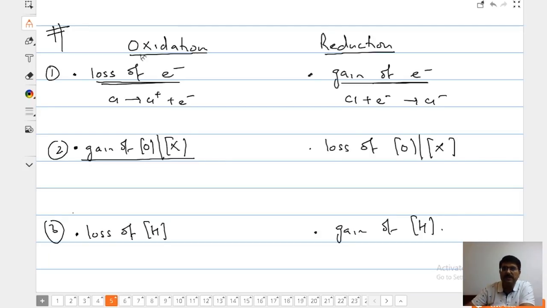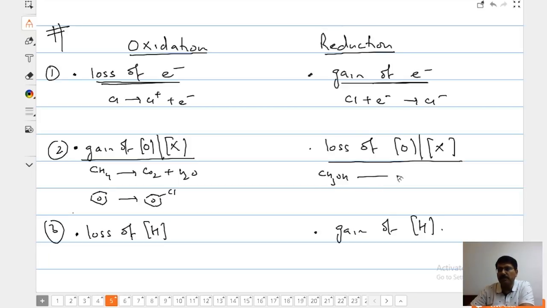Oxidation: O for oxidation, O for oxygen, X for halogens. Oxidation is gain of oxygen. You have methane, you form carbon dioxide and water from it. This is termed oxidation. You have benzene, you make chlorobenzene from it. This is also termed oxidation. Loss of oxygen or halogen is known as reduction. You have, say, methanol. Don't memorize any reaction, just see the concept. We add some reducing agent, you get methane. That is known as reduction.